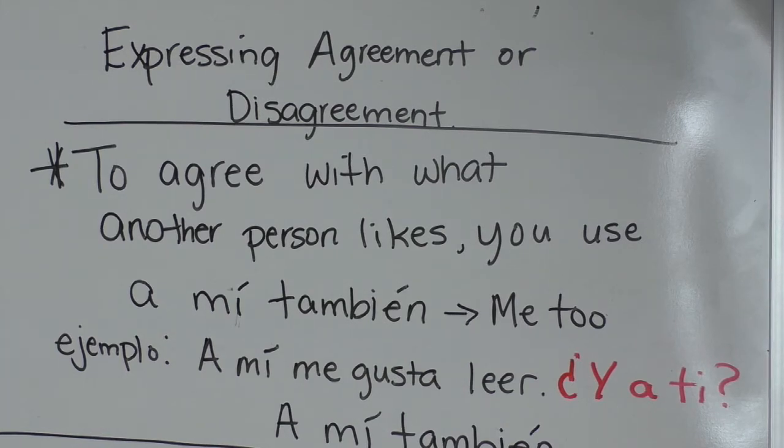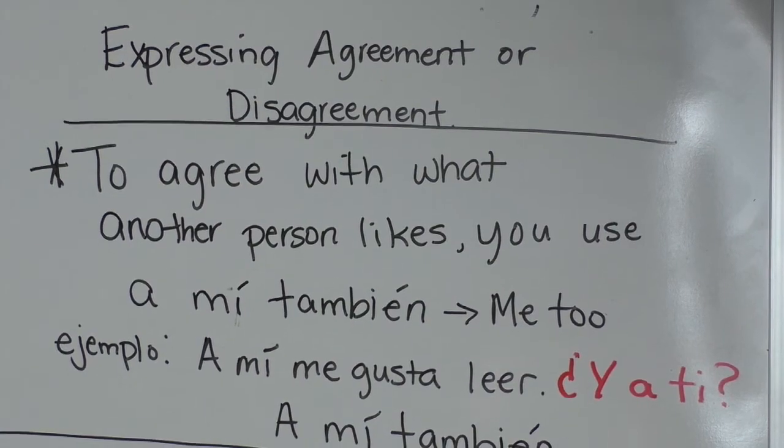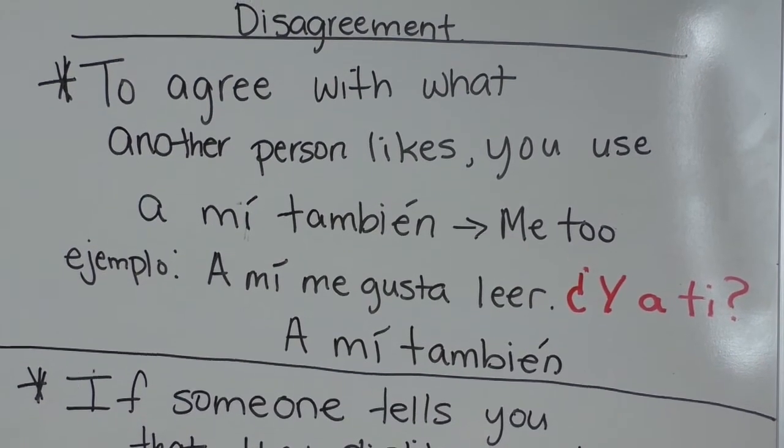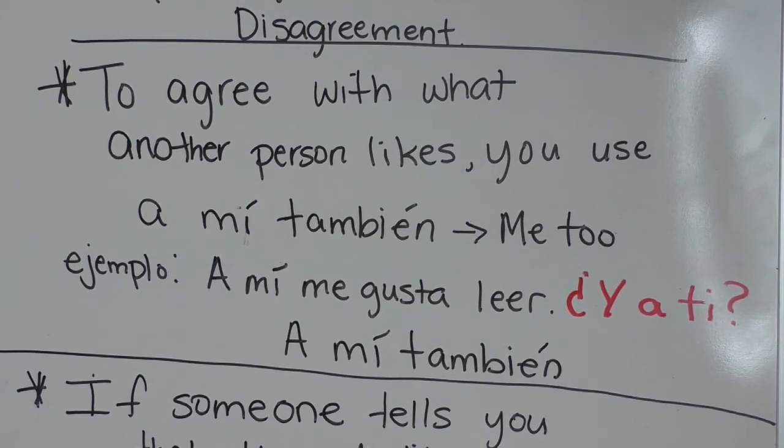For example, if I said, a mí me gusta leer, I'm saying I like to read. And you agree with me that you like to read. I'm going to say, a mí me gusta leer. Y a ti? And you would say, a mí también. Think of a mí también as a positive. So if I say, a mí me gusta leer, and I say, y a ti, I'm saying I like to read, and to agree with señorita, you would say, a mí también.